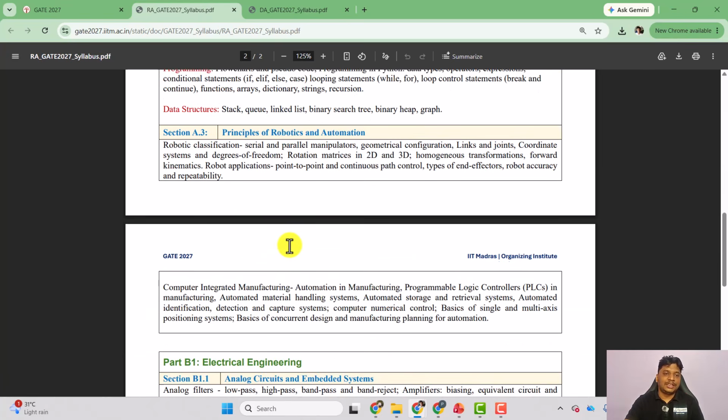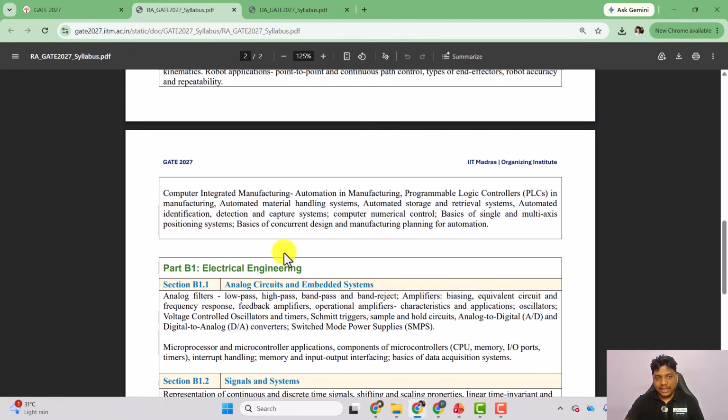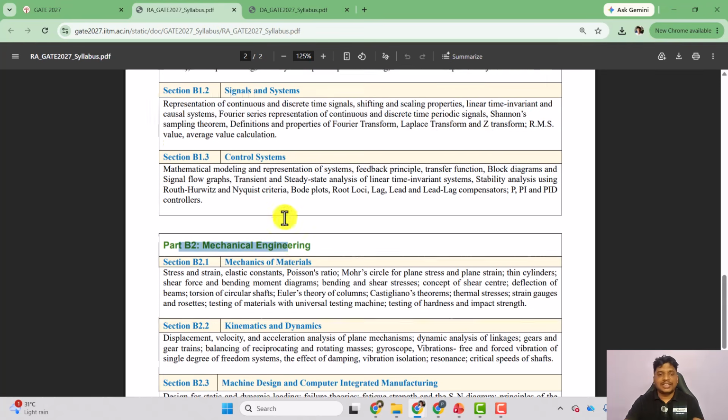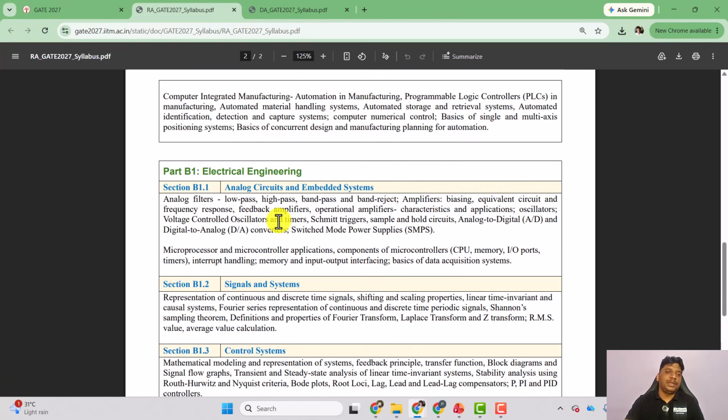So A.1, A.2, A.3 all are basically the common part. So part A is the common section, common for everyone, okay? So you can see this particular syllabus. Then here we have two things, part B1 electrical engineering and part B2 mechanical engineering. So during the exam you can select either B1 or B2, okay? So B1 you can say is electrical engineering.